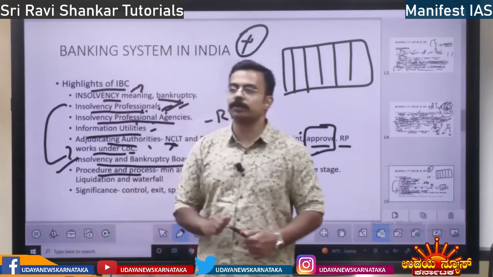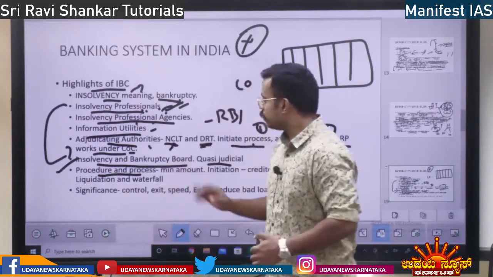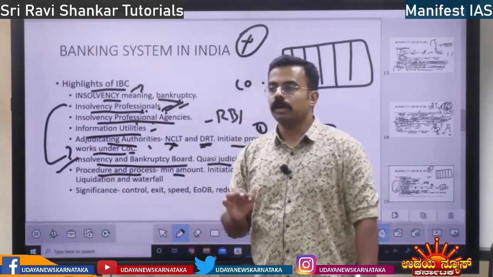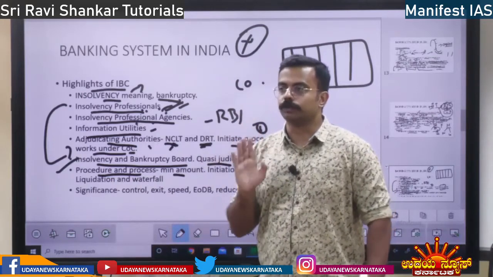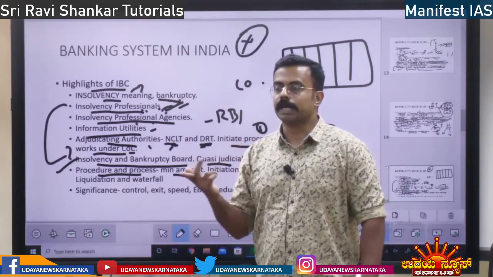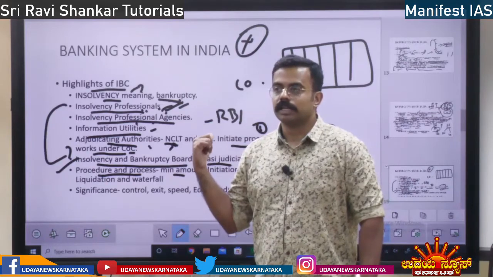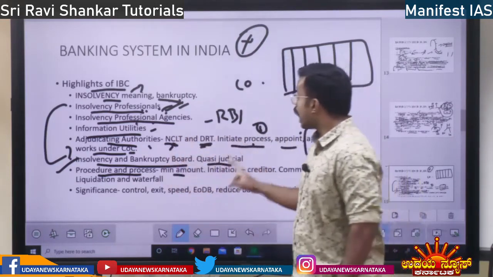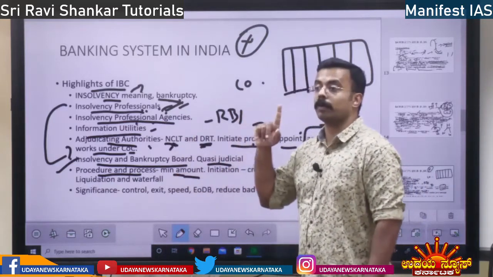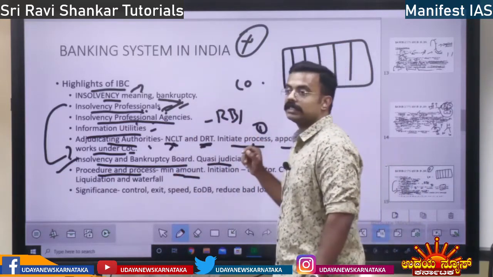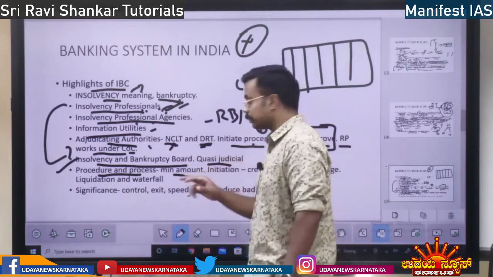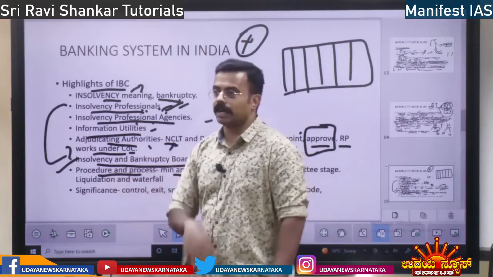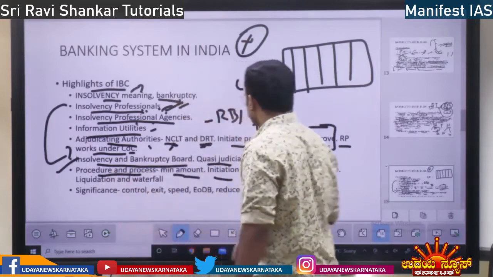Procedure and process. What is the procedure and process of insolvency? First, for insolvency there is a minimum amount. For an individual it is 1000 rupees. If someone defaults on more than 1000 rupees, insolvency proceedings can be started. For companies it is 1 lakh. Companies need 1 lakh minimum amount to start the IBC, insolvency proceedings. Who can initiate? A creditor or anybody. I told you, anybody who has given, who is a stakeholder.